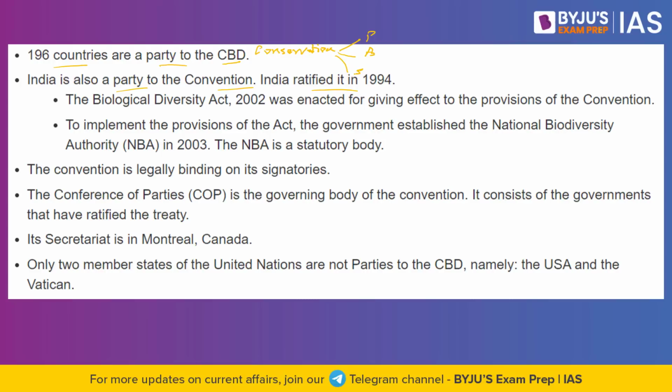On one side we have conservation, on the other side, sustainable use. The first point is conservation, the second is sustainable use, and the third is fair and equitable use, and also sharing of benefits arising from the genetic resources.